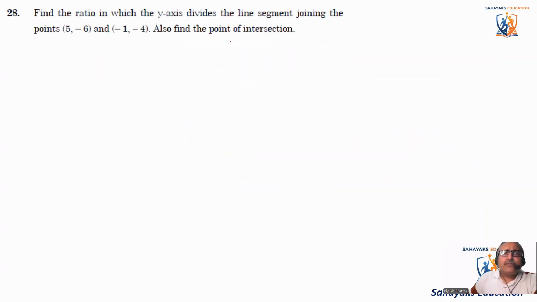Let's come to the next question. Find the ratio in which the y-axis divides the line segment joining the points this and this. See, there are 2 points. Okay, the y-axis will be dividing these 2 points.